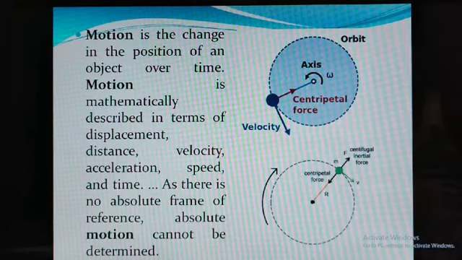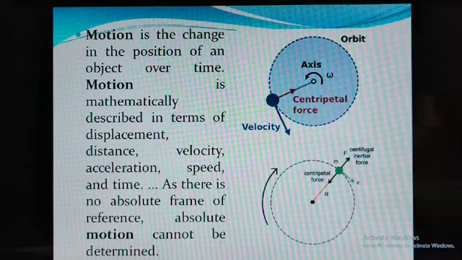Motion is mathematically described in terms of displacement. You are aware of displacement, then distance. Distance means from one place to another place. If one object is displaced by 1 meter, it means the difference between the initial point and final point is 1 meter.